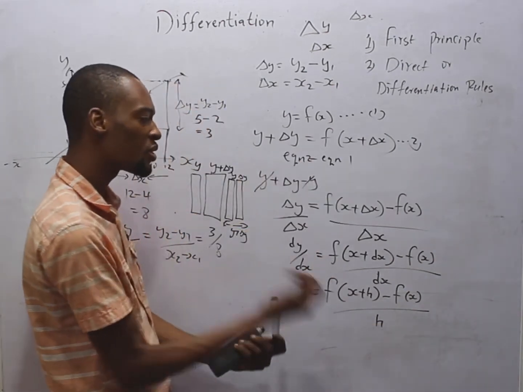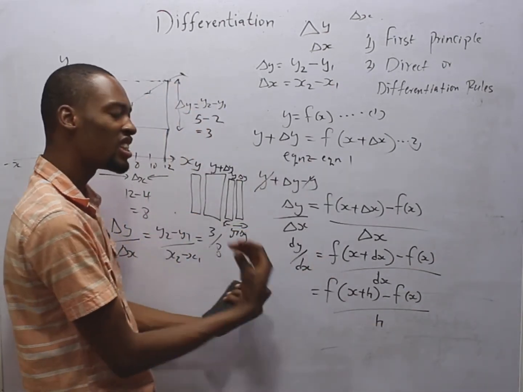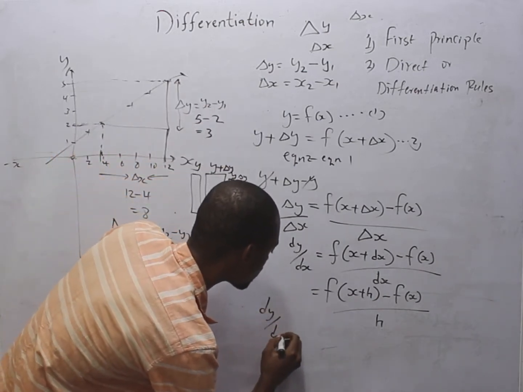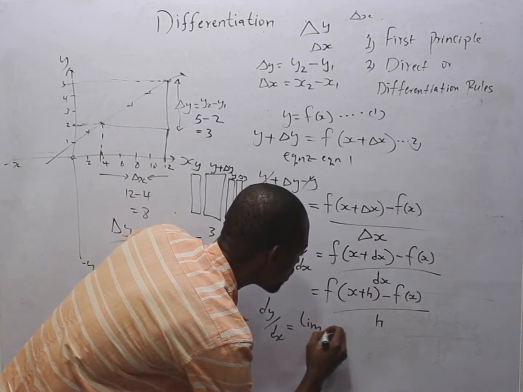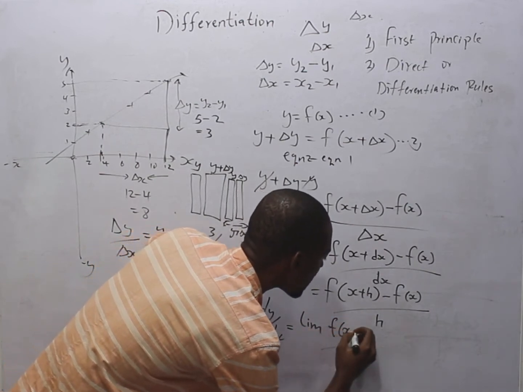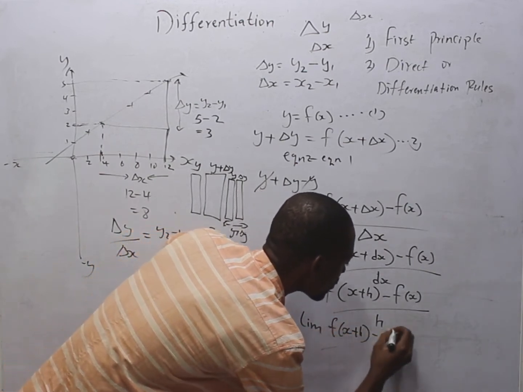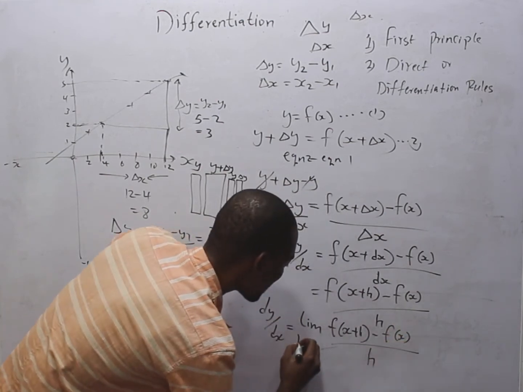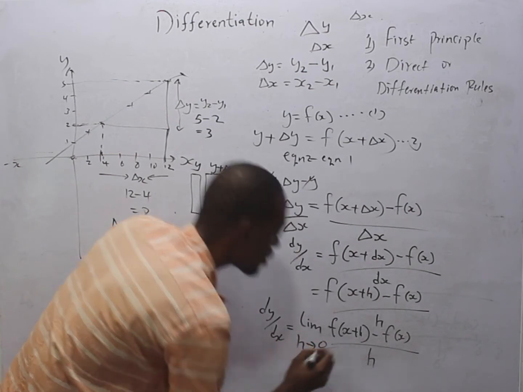To find the limit, we simply have that dy over ds is equal to the limit of function of s plus h minus function of s over h as h tends to 0.